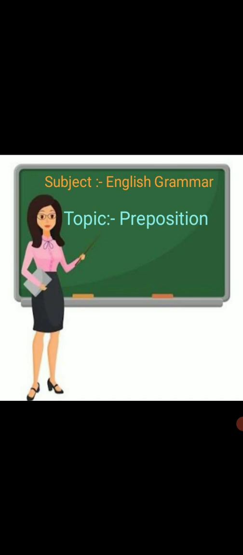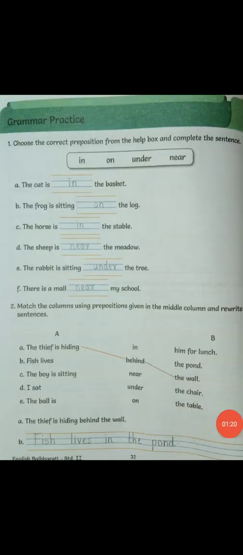I request all the students to open your Navjeevan term book, combined book number 4. Take out your combined book number 4 and also carry a pencil with you. Today we are going to learn topic preposition. Students, open your page number 32 in your combined book. Page number 32, grammar practice.